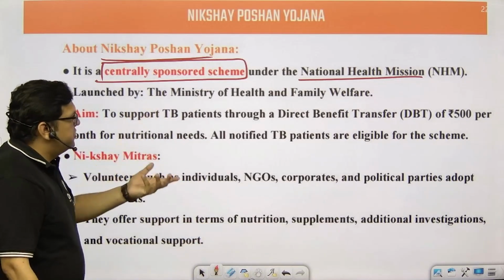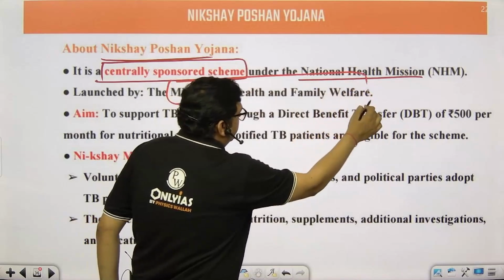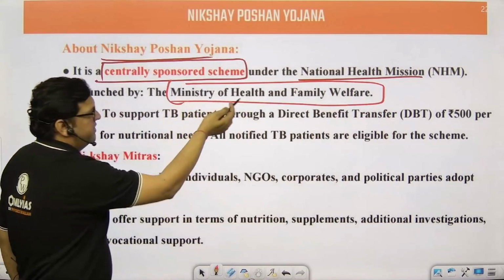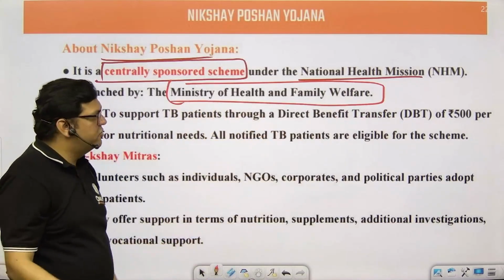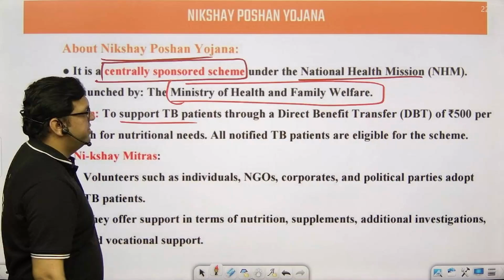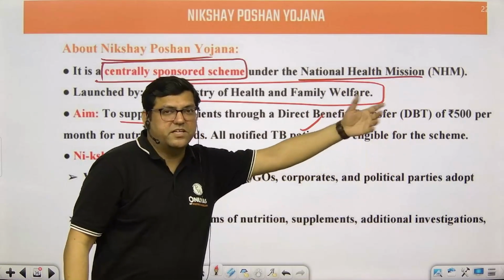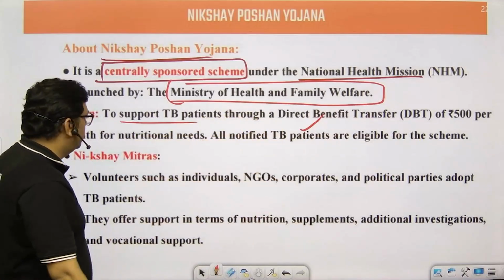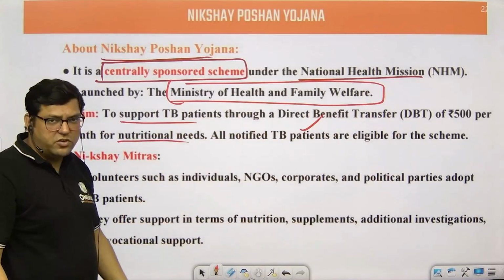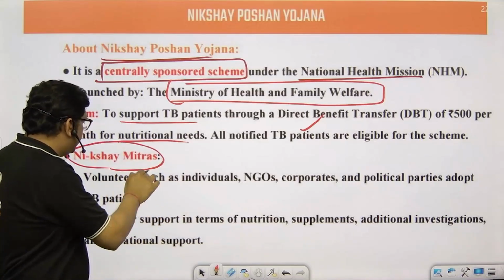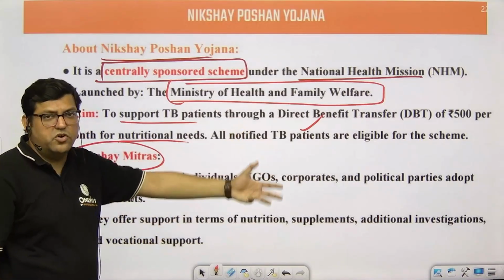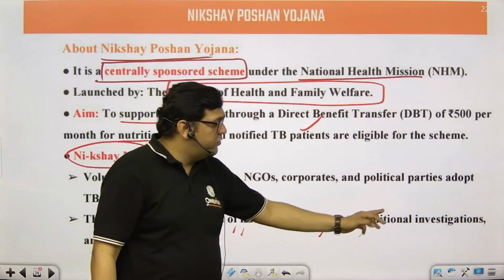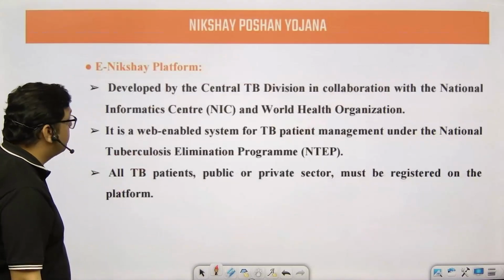These are just factual information that you should know: the ministry is Health and Family Welfare. They can even say Science and Technology or Biotechnology Ministry, so do not fall into that trap. It supports a TB patient through direct benefit transfer of 500 rupees, but now the support amount has been increased from 500 to 1000. Even the nutritional needs of the patient are taken care of. Nikshay Mitras are volunteers or individuals from NGOs, corporates or political parties that help these TB patients, including by giving nutritional supplements.